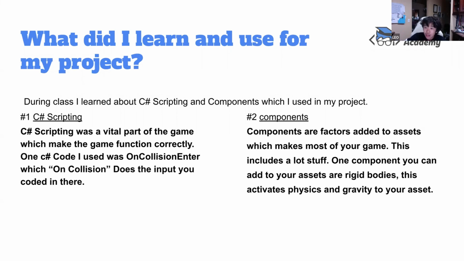Components are factors added to assets, which make most of your game. Assets are most of your game. This includes rigid bodies, which bring physics and gravity to your asset, which are used in your game.